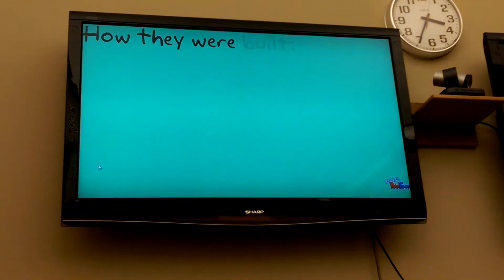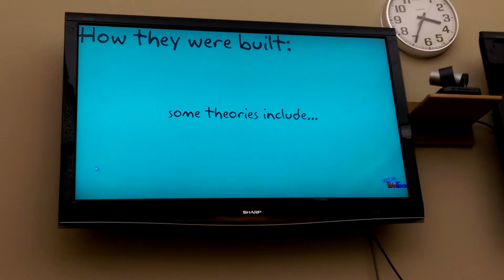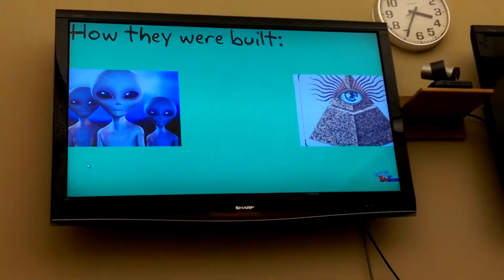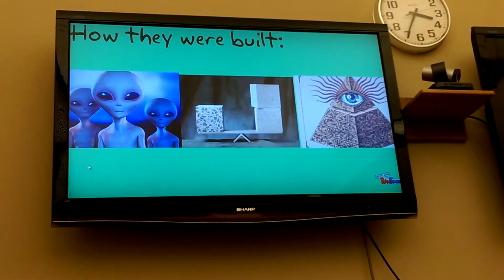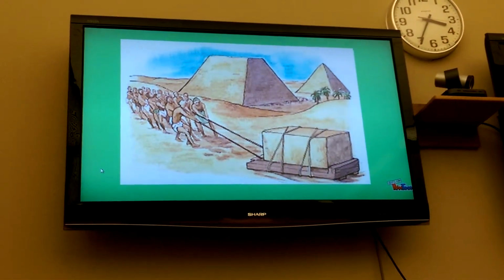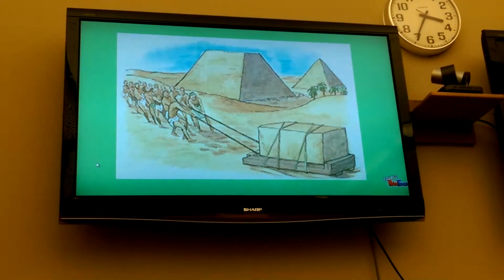How exactly the pyramids were built is still a widely debated topic today. Some theories include that they were put there by aliens, the Illuminati probably had something to do with it, or the Egyptians created their own cement blocks. However, the most realistic theory is that the Egyptians used quarried stone from several locations and transported the blocks to the site of the pyramid.